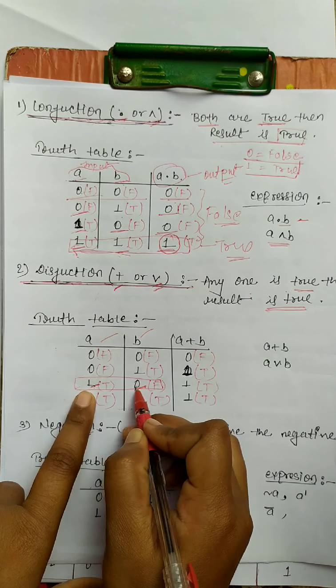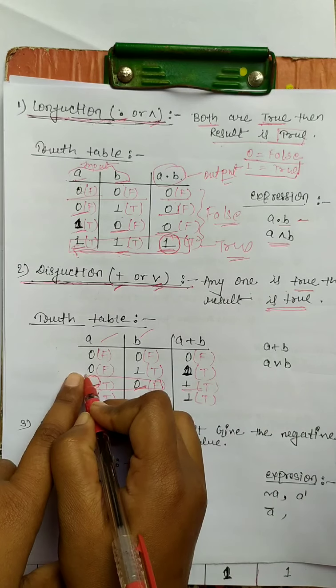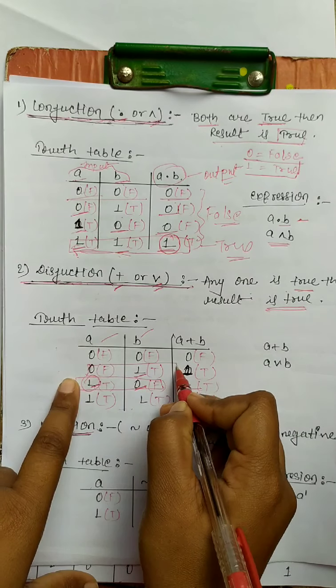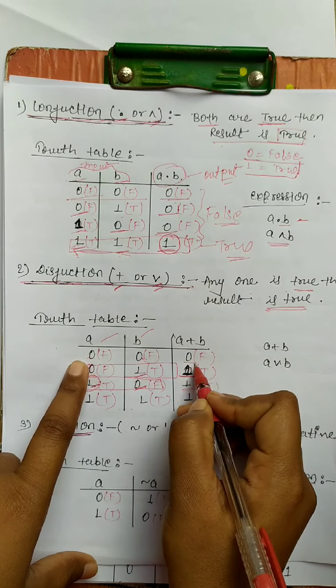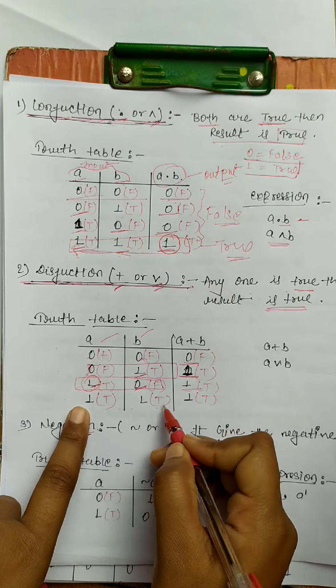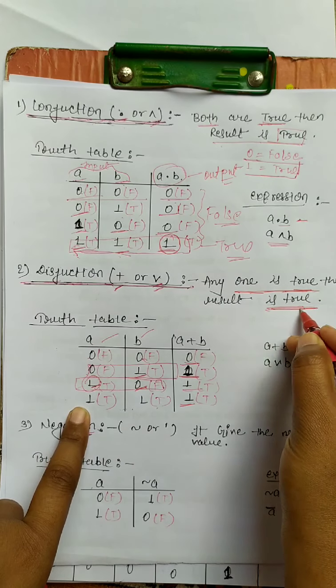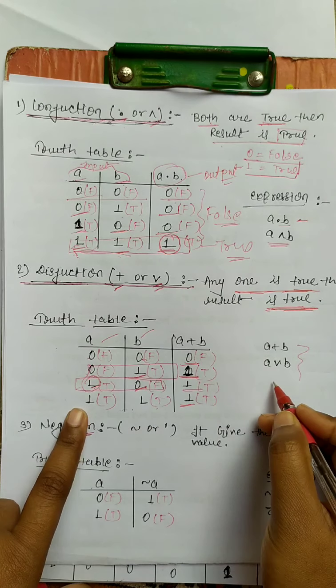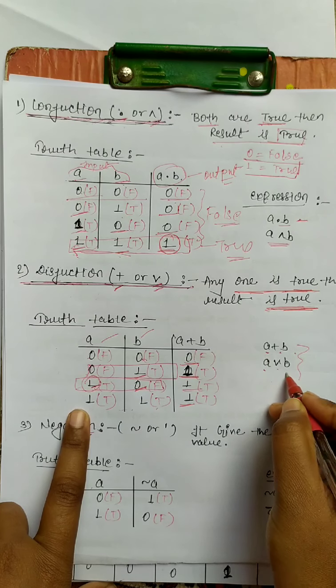In this input it is true, so the result is true. Here also this is true, so the result is also true. If both are false, then the result is false. If both are true, the result is true. If any one is true, then the result is true. The expression of disjunction is A plus B or A V B.